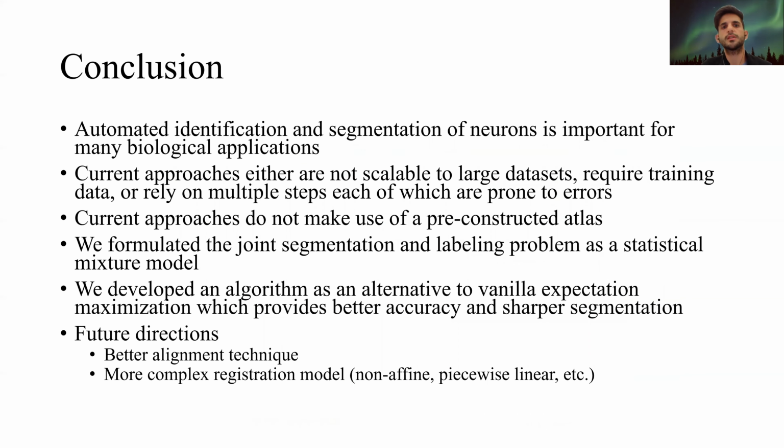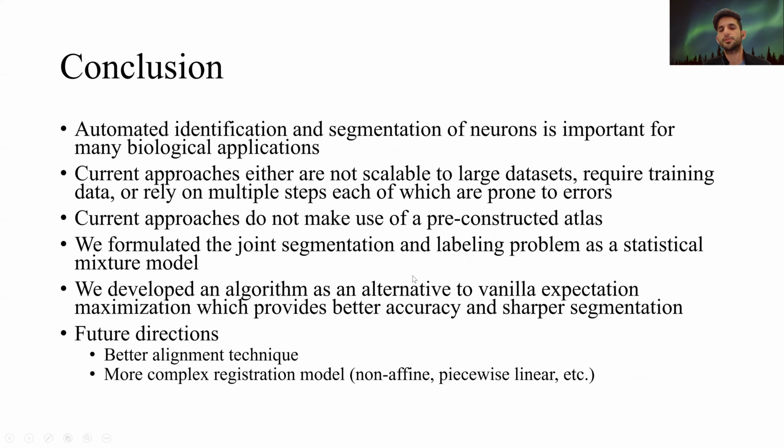Finally, to conclude, automated identification and segmentation of neurons is very important for many biological applications. Current approaches either aren't scalable to large data sets, they require training data, or they have multiple steps, each of which is prone to errors, and they do not make use of pre-constructed atlases.